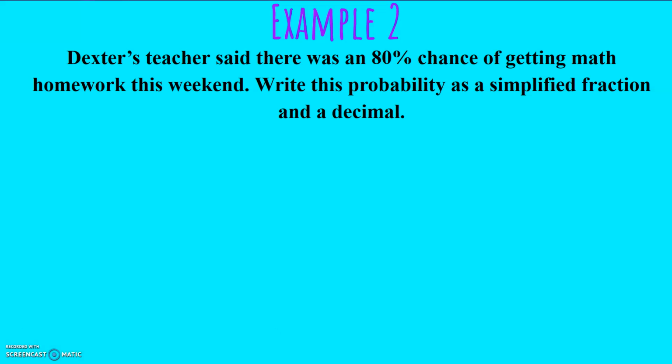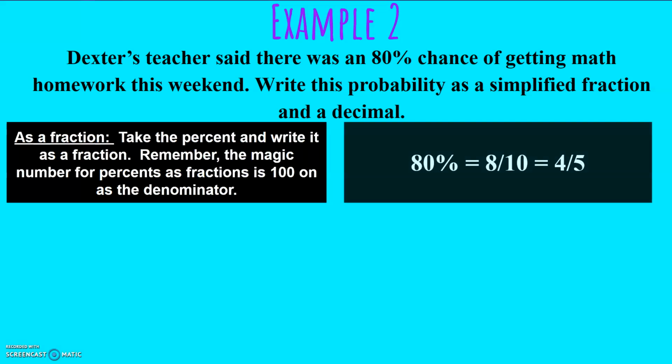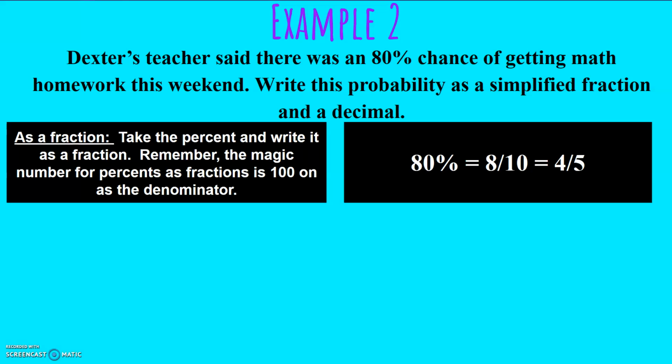This is exactly the same as writing a regular percent as a simplified fraction and a decimal. So, as a fraction, take the percent and write it as a fraction. Remember that the magic number for percents as fractions is 100. We're going to take that percent and stick it over 100. Simplify it down. We divide by 10 to get 8 over 10, which simplifies down to 4 over 5.